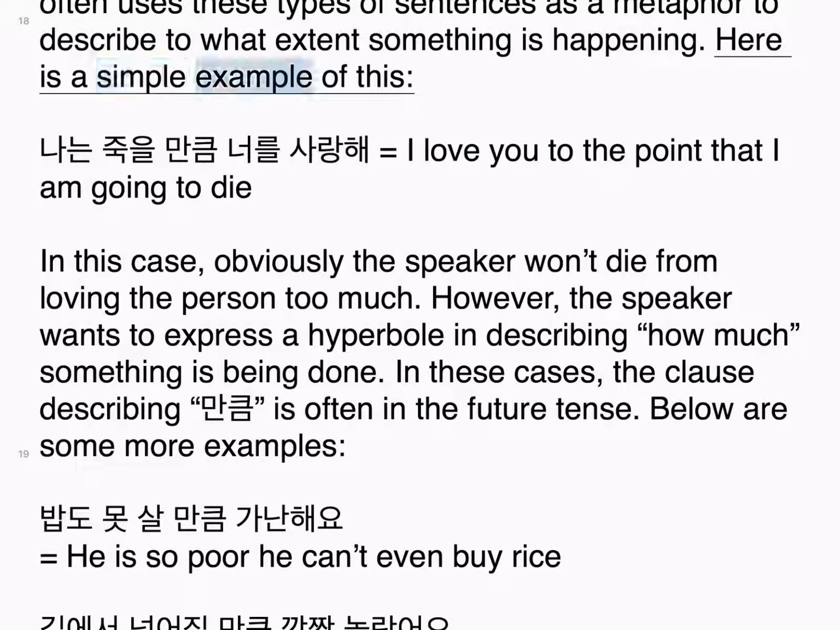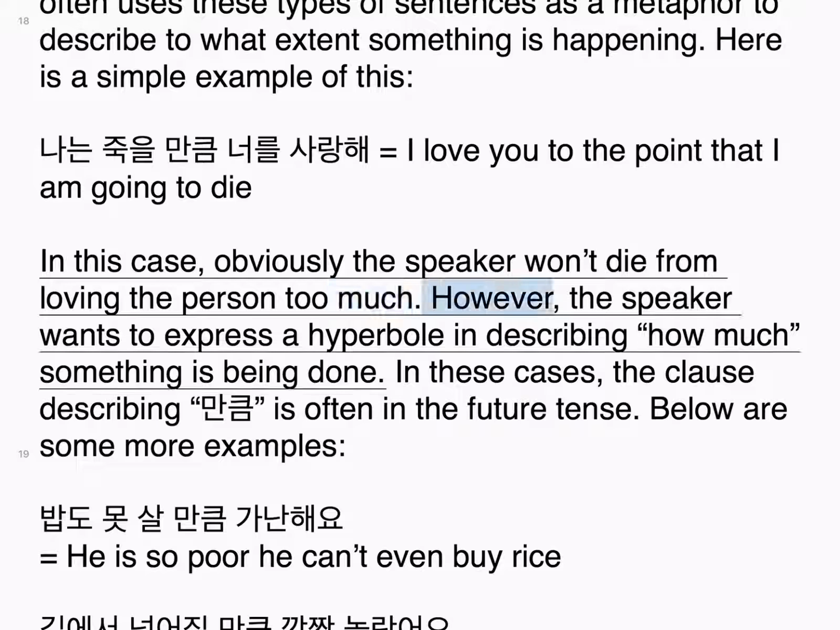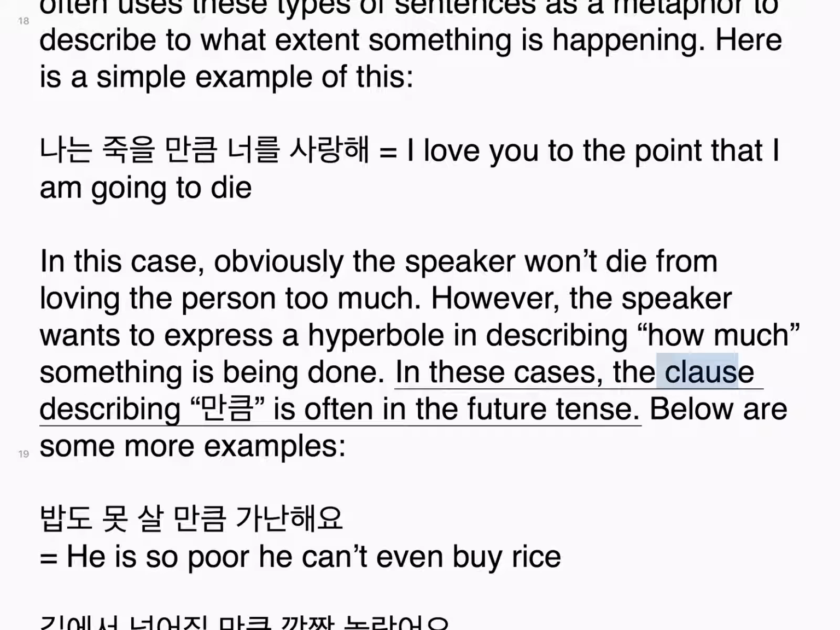Here is a simple example of this. 나는 죽을 만큼 너를 사랑해. I love you to the point that I am going to die. In this case, obviously the speaker won't die from loving the person too much. However, the speaker wants to express a hyperbole in describing how much something is being done. In these cases, the clause describing 만큼 is often in the future tense. Below are some more examples.